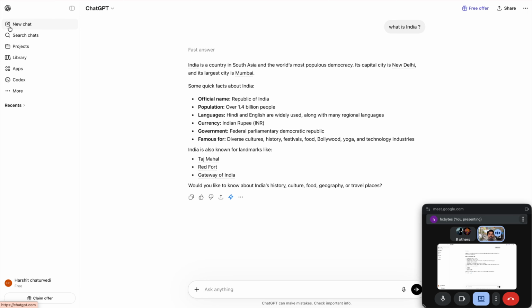Now to start with a new chat, you click on this new chat. This icon is for copy response. If you want to copy an answer and send it somewhere, you just click on it, and it will automatically copy your answer.